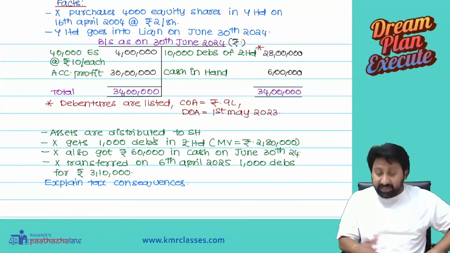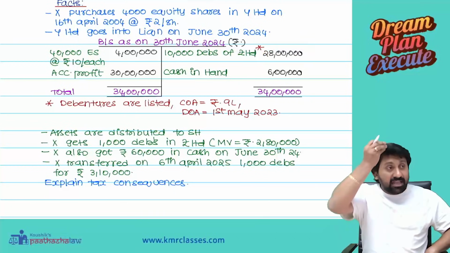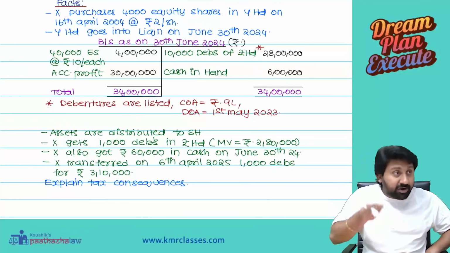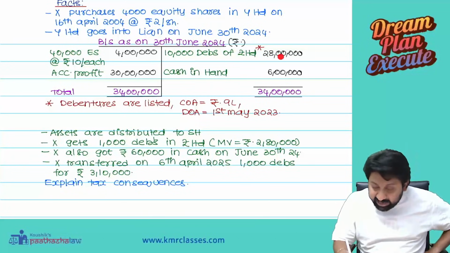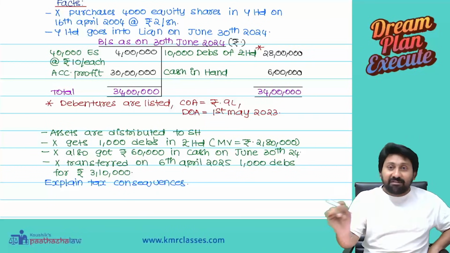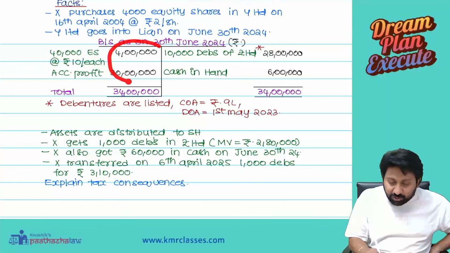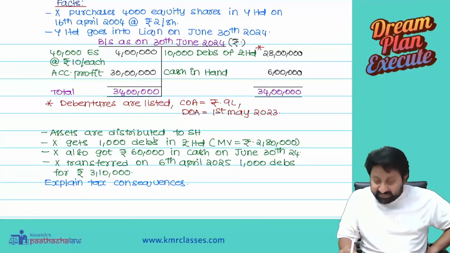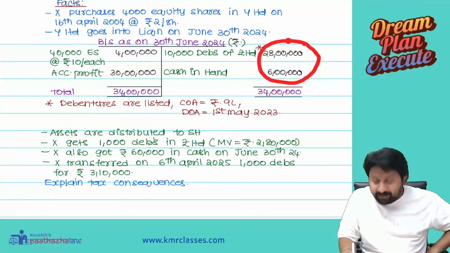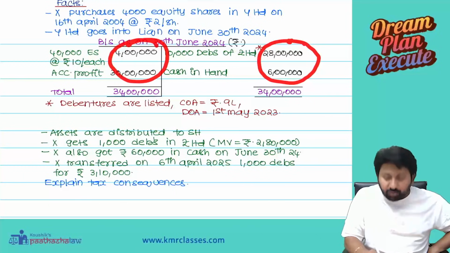Problem number 2 is, why are these 28 lakhs worth of debentures given? That question I asked 100 times today. These 28 lakh worth debentures are not sold by the company, not given to gain benefit. It is given as compensation to these two. This 34 lakh distribution is not a benefit-type transaction. It is a distribution to these two.